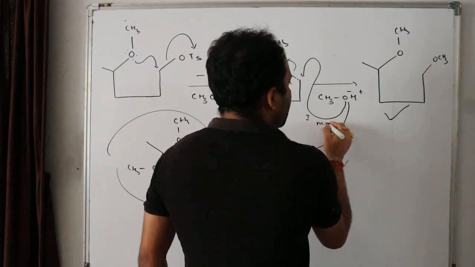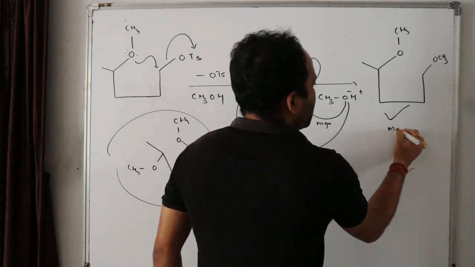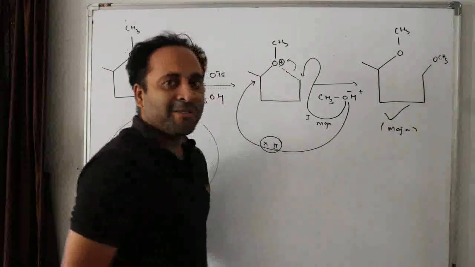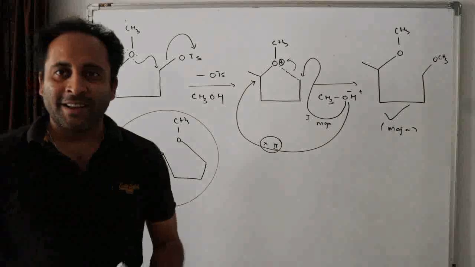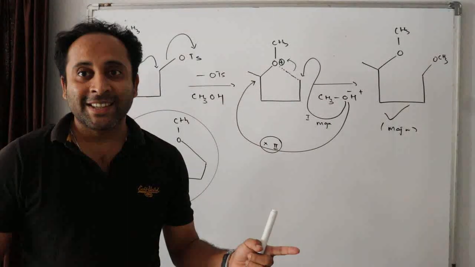Track 1 will be the major product. This will be the major product. Do you understand now? Easy. Can I go for the next question?